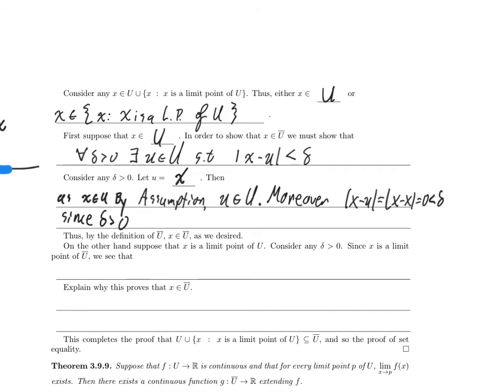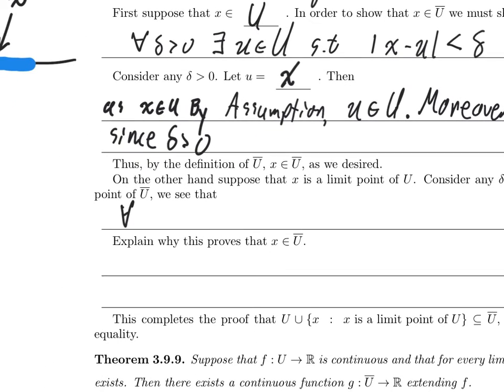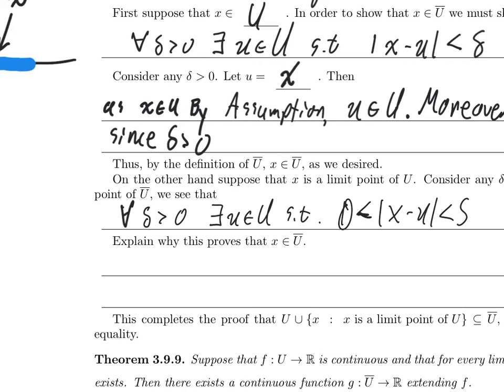But that was only half of this piece of the proof. We're done in this case. Now we need to work on the other case. Let's suppose that x is a limit point of u. In that case, let's see what we see. Since x is a limit point of u, we know that for every delta greater than 0, there exists some u in U such that 0 is less than the absolute value of x minus u is less than delta.